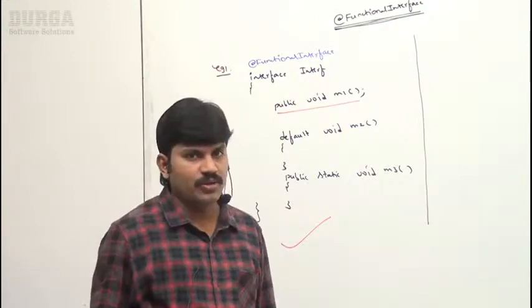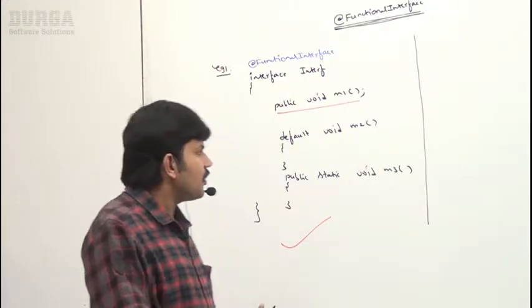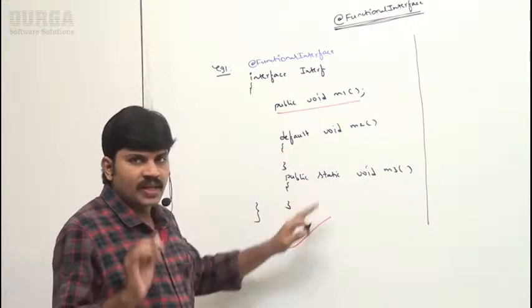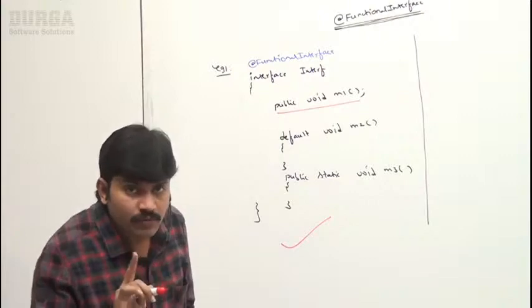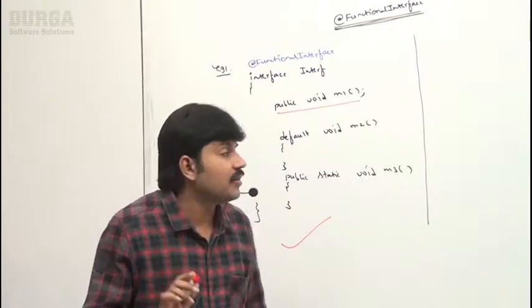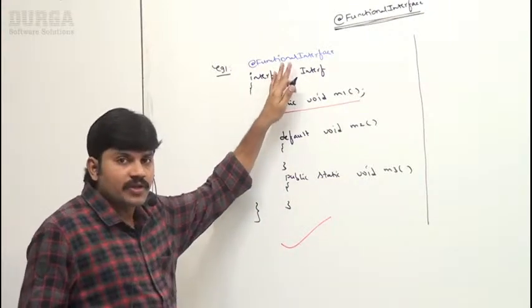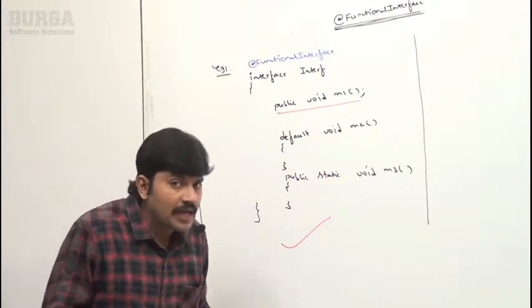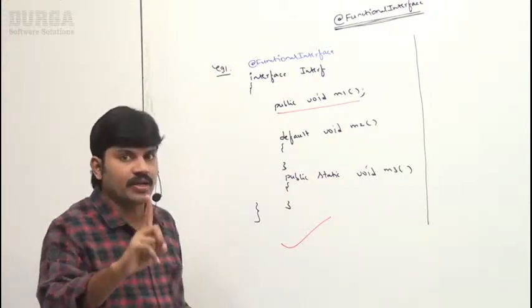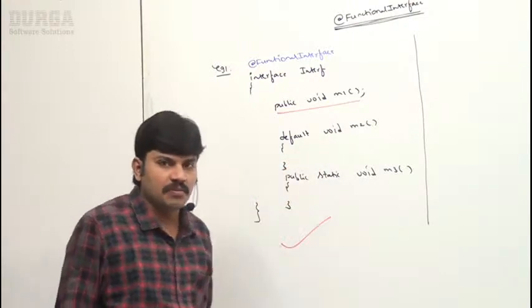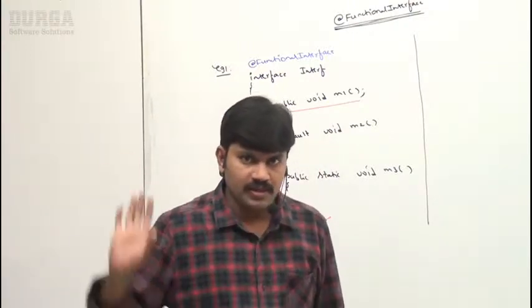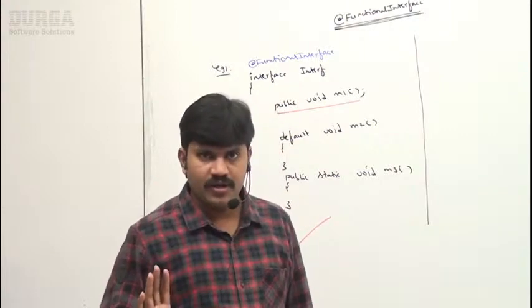Don't worry about this now. First, to indicate an interface explicitly as a functional interface, we use the @FunctionalInterface annotation. A functional interface contains only one abstract method, but I can take any number of default methods and any number of static methods, no problem at all. Up to this point, is it clear for all of you?